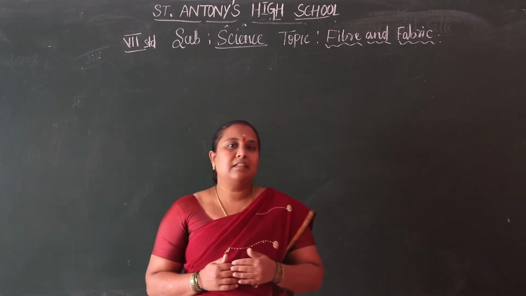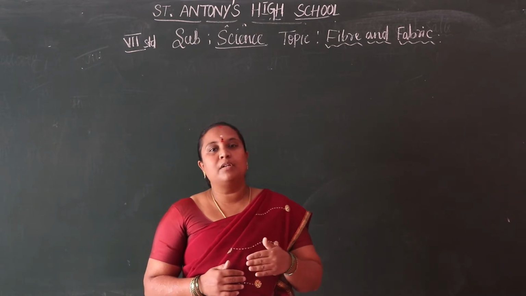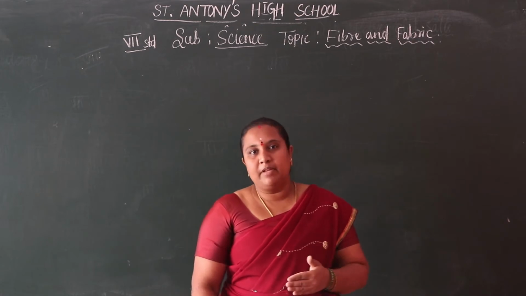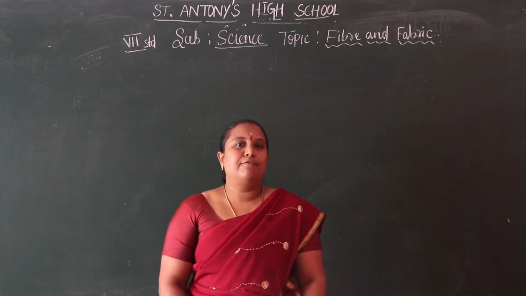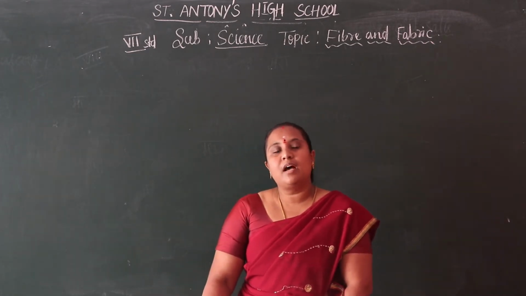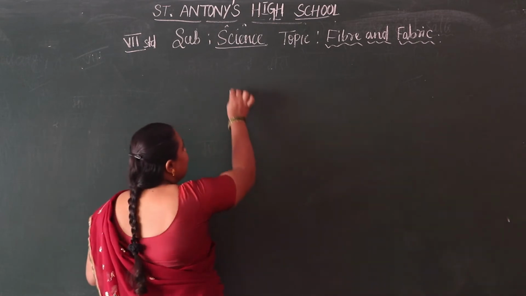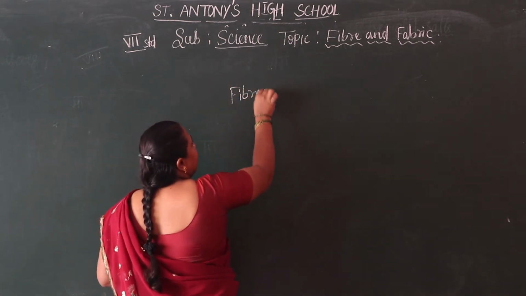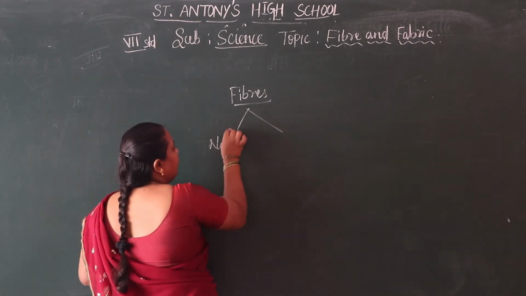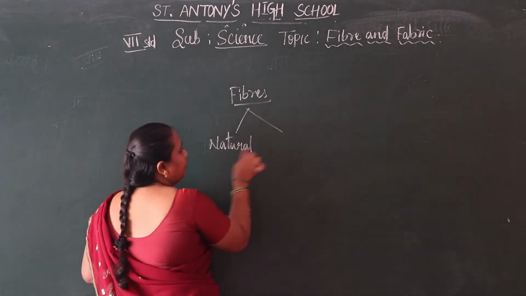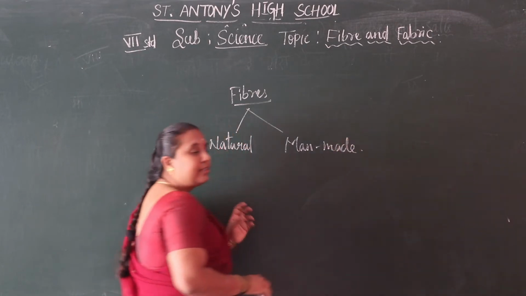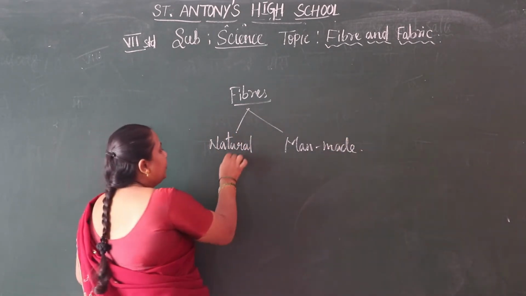The basic thing is that we get fibers from animals, plants and man-made things. That is, natural fibers and man-made fibers. So fibers are of two types. Firstly, let us see about fiber. One is natural fiber and another one is man-made fiber. You saw natural fibers in your earlier classes.